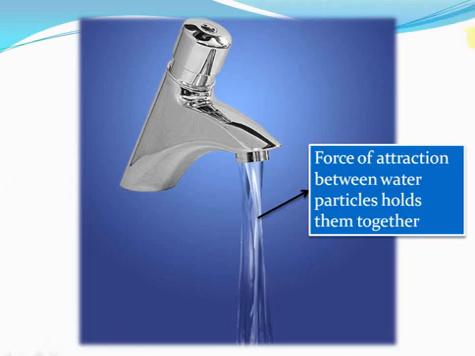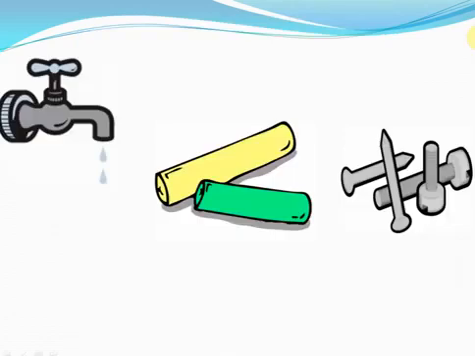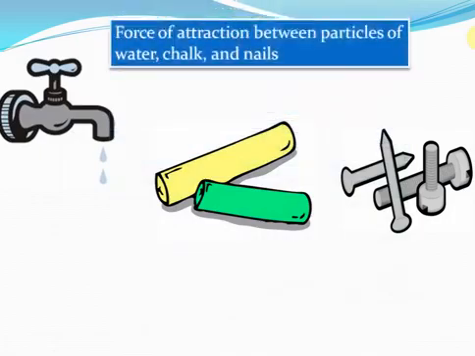If the water particles did not attract each other, in that case, water particles would simply come out of the tap and move wherever they wanted to move, isn't it? They wouldn't stick to each other as they were flowing down from the tap. They are sticking to each other as they are flowing down only because there is force of attraction between the water particles. So here we go. Water particles attract each other, chalk particles attract each other, and nail or iron particles also attract each other.